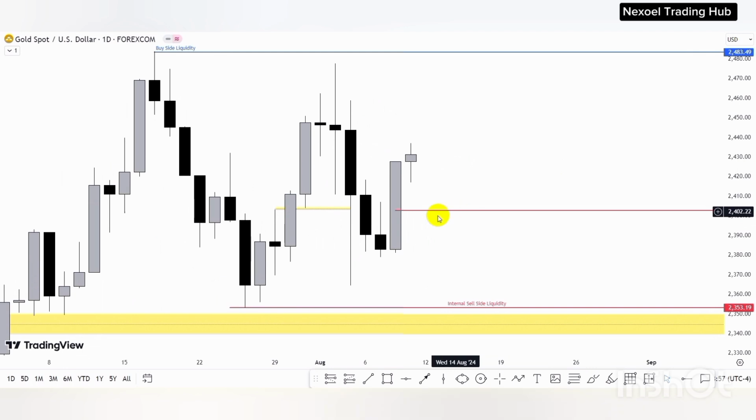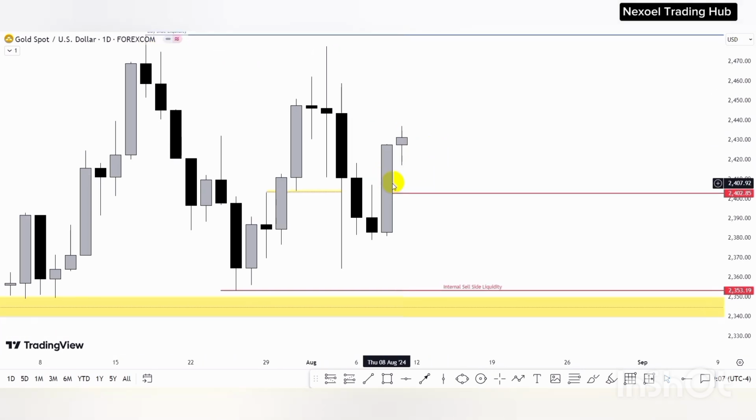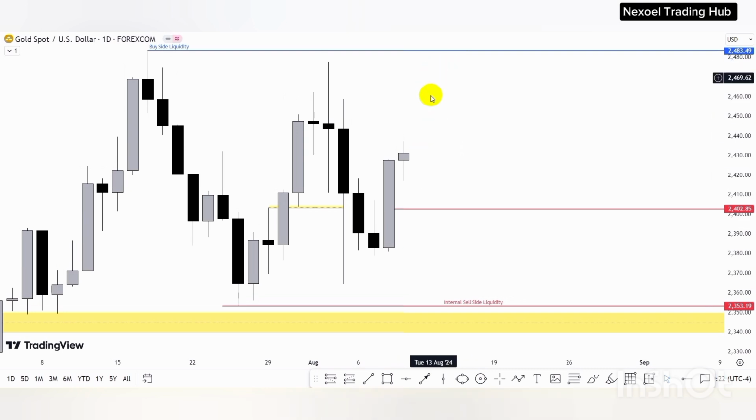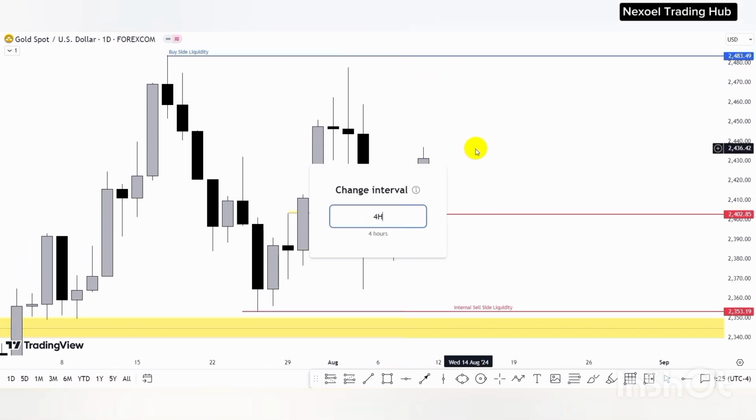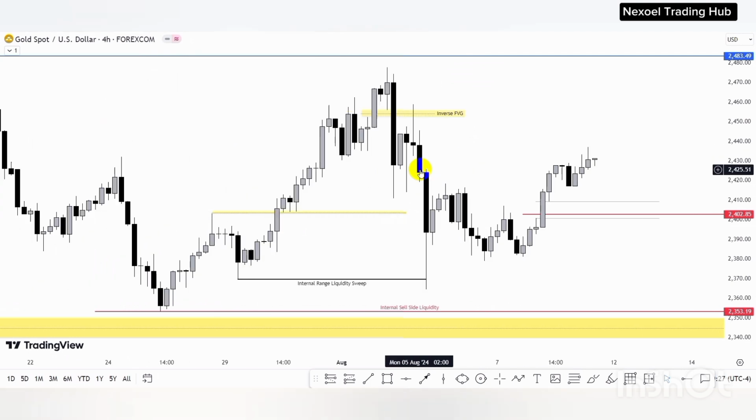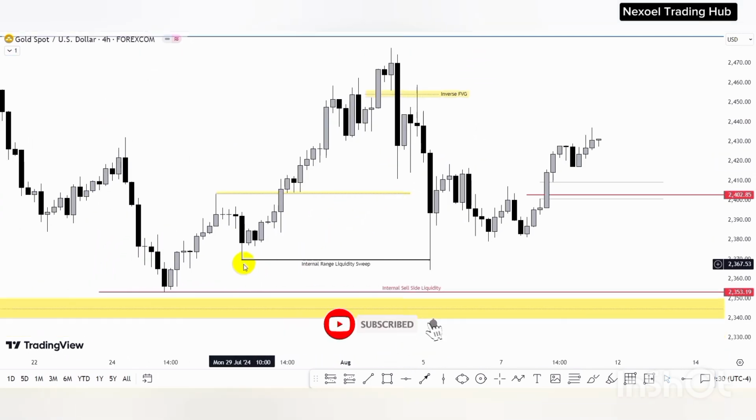So we are still expecting to see price push to the upside to raid this buy side liquidity and possibly also this buy side liquidity. We have this price inefficiency here. We have this fair value gap. So we could see at the open of markets for the coming week, price return to the downside to mitigate this fair value gap, and then we have continuation of price to the upside. So let's check out the 4-hour time frame. Here in the 4-hour time frame, what we can see is that price took out this internal range sell side liquidity.